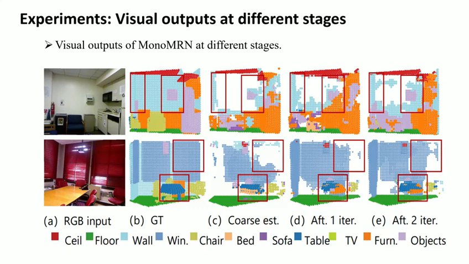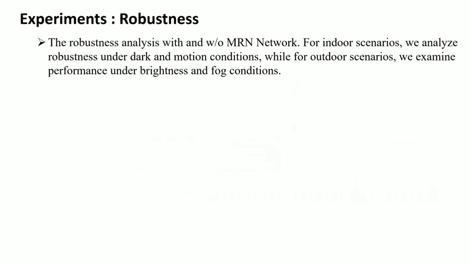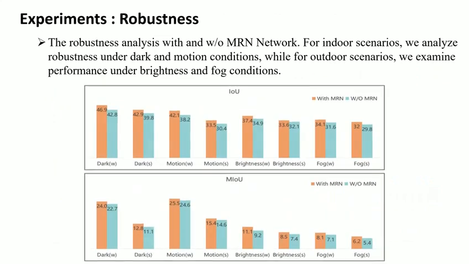Interferences are inevitable in real-world scenes, so we tested the robustness of MonoMRN. We simulated 4 interference scenarios: indoor dark conditions, indoor motion blur, outdoor brightness conditions, and outdoor fog conditions. The chart compares the performance with and without the masked recurrent network, MRN. Obviously, under all interference scenarios, both the SC IoU and SSC mIoU are higher when MRN is added. This proves that MRN makes MonoMRN more resistant to noise in real-world scenes.